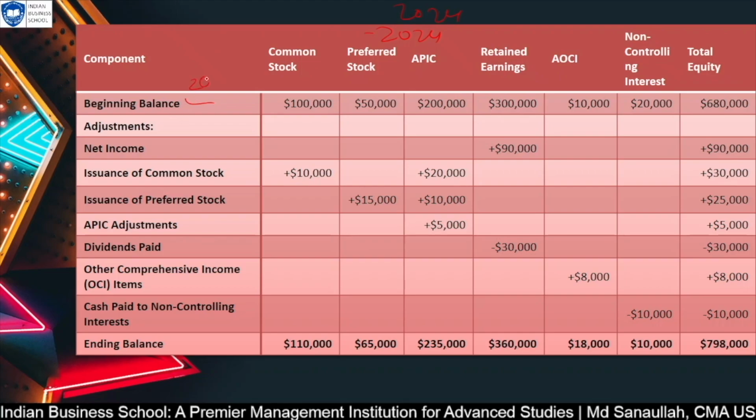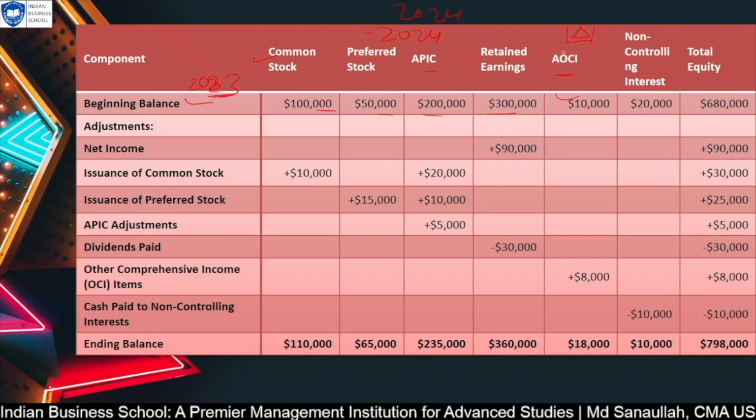So this is 2023. If you open the 2023 balance sheet, in the equity section all these things will be available. Common stock will have this much value, preferred stock will have 50k, additional paid in capital is somewhere around 200k, and retained earnings is 300k, and accumulated other comprehensive income, as I told you, is also a permanent account. Whatever changes happen within a particular period will come here.